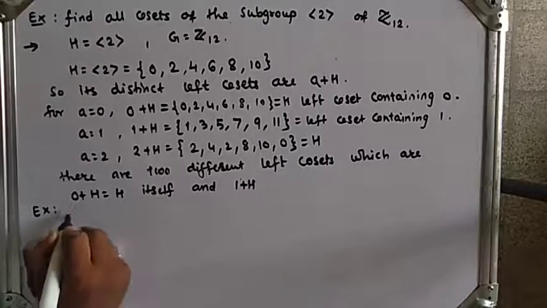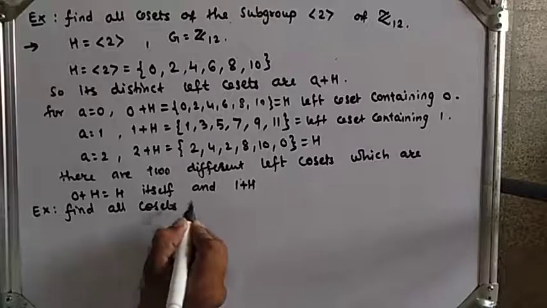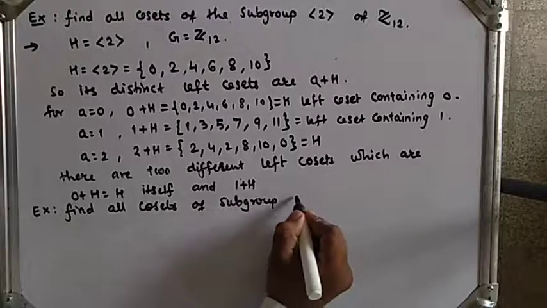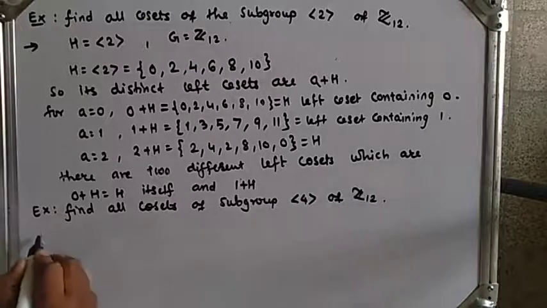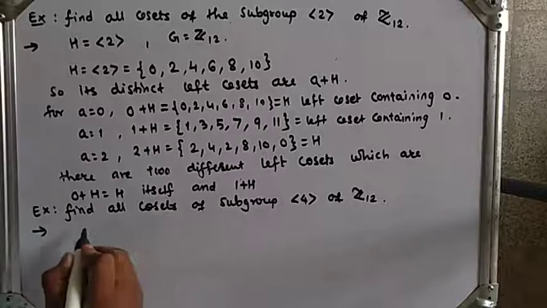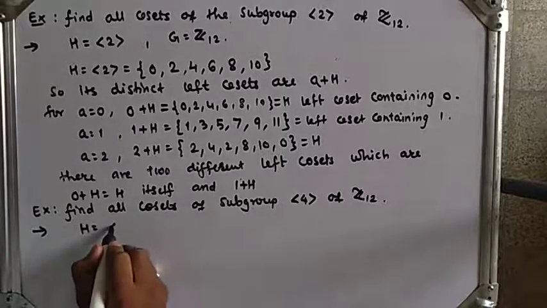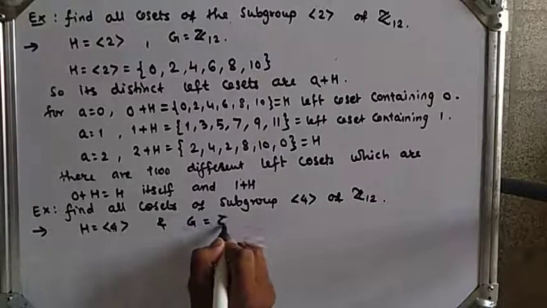Find all cosets of the subgroup generated by 4 of Z12. Again in this example, H is the subgroup generated by 4 and G is Z12.